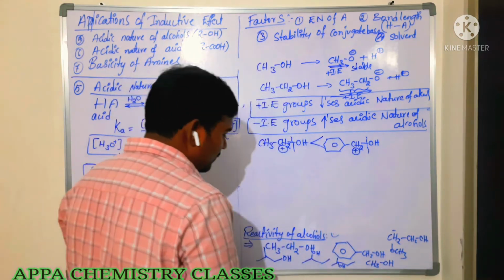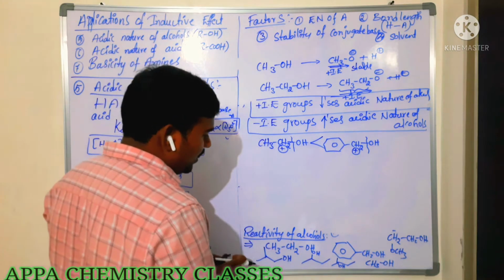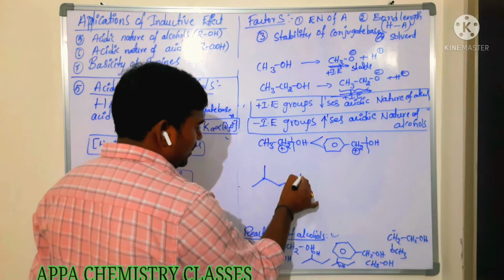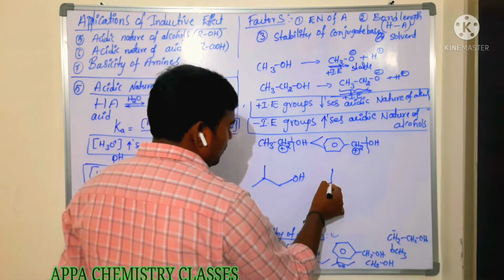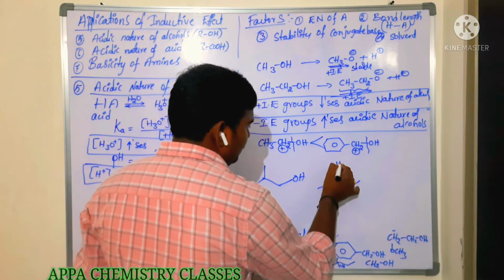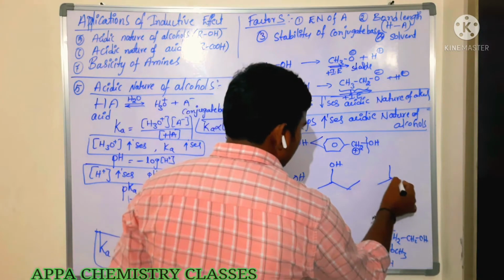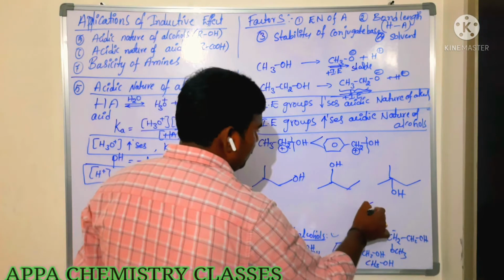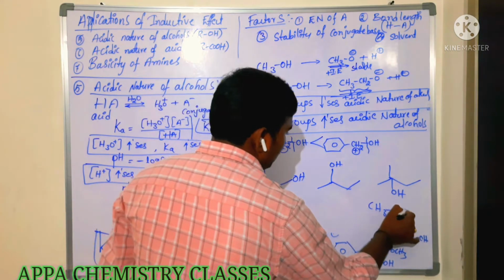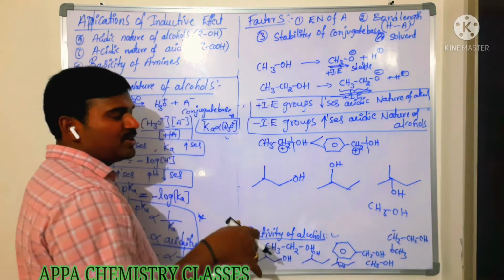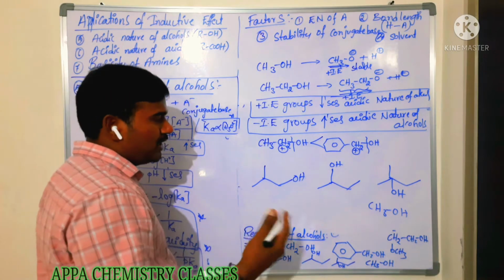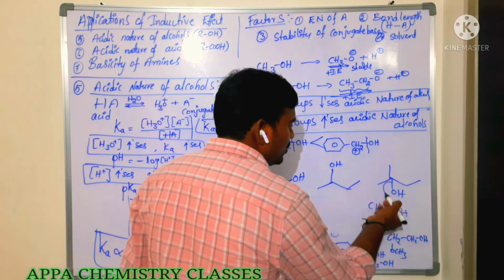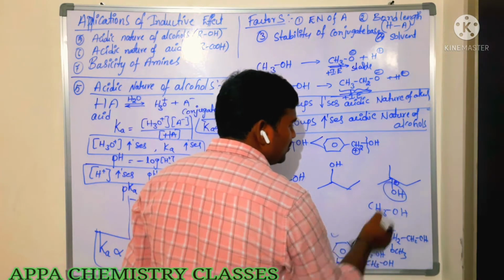Now one more example. We'll take the last one. Here it is primary alcohol, now secondary alcohol, another one tertiary alcohol, and we have methanol. Among these, which is more reactive towards dehydration? Whenever this OH group is lost, we get a positive charge here.